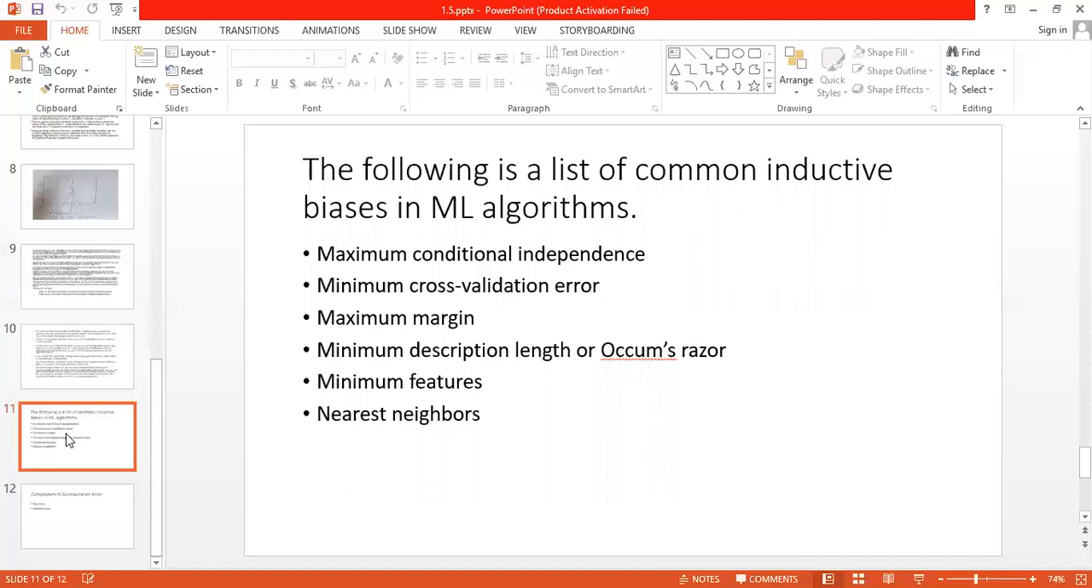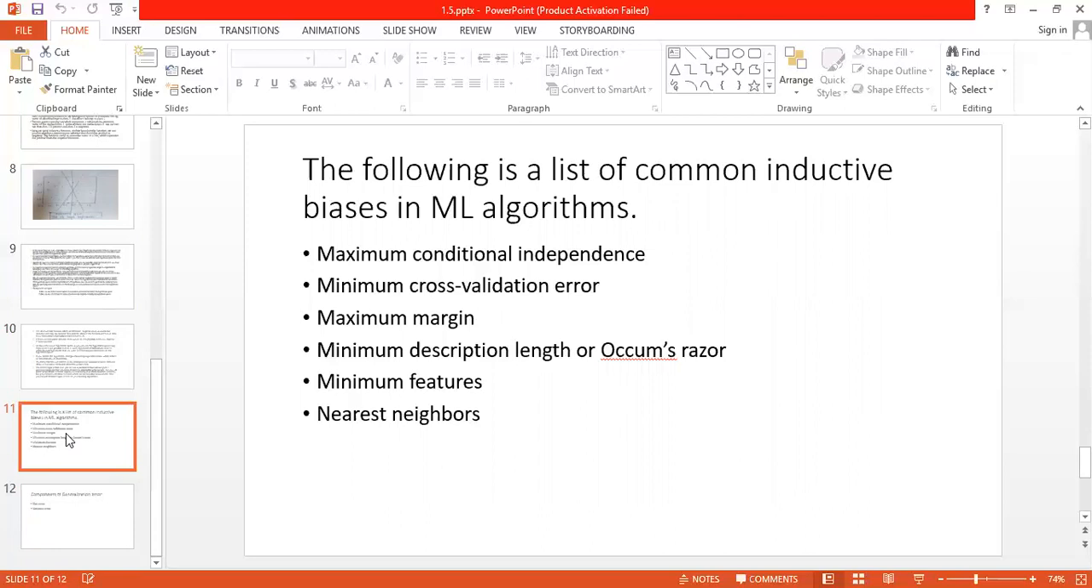Maximum margin. Margin is the thing which we have to see in the support vector machine, where, drawing a boundary between two classes, you maximize the width of the boundary. So this is the bias used in support vector machines. The assumption is that distinct classes tend to be separated by wide boundaries. Next is minimum description length or Occam's razor. When forming a hypothesis, attempt to minimize the length of the description of the hypothesis so that there should not be more complexity with it.